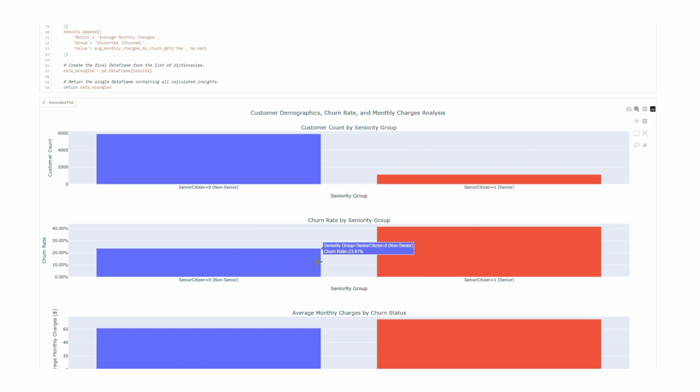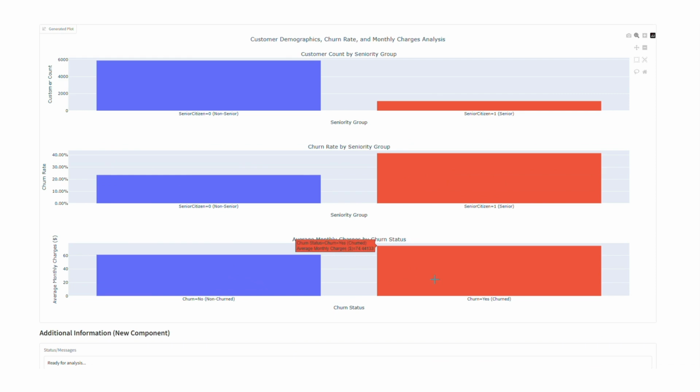The second chart reveals a higher churn rate among senior citizens, just over 41.68% compared to non-senior citizens, approximately 23.61%. The third chart highlights that churned customers paid higher average monthly charges of about $74.44 compared to non-churned customers, which is around $61.03.